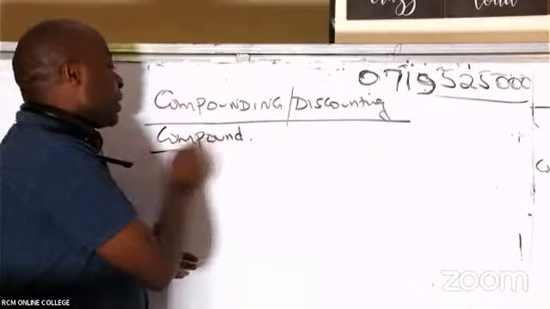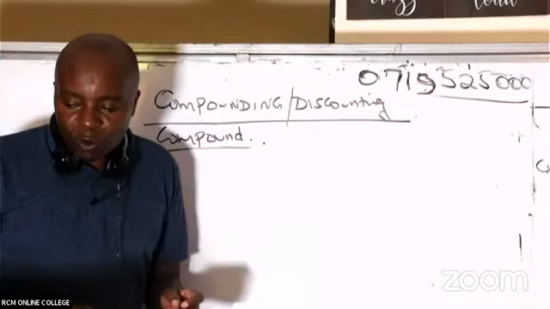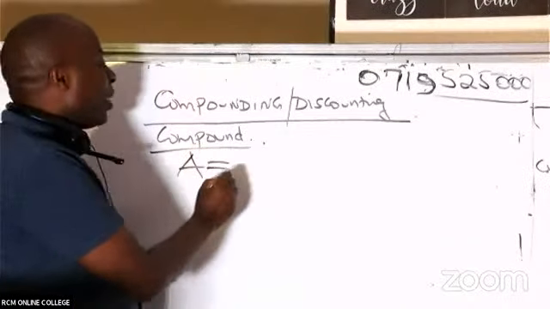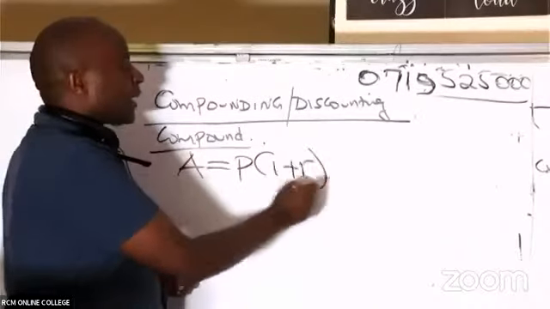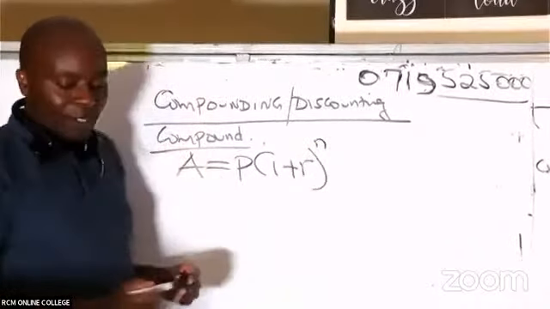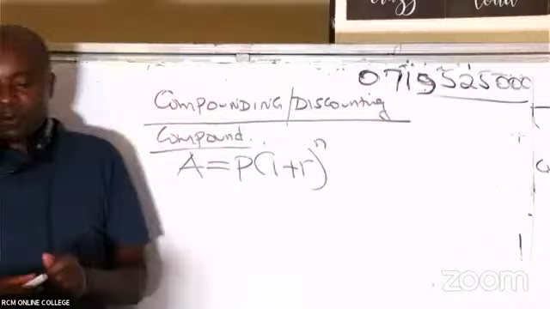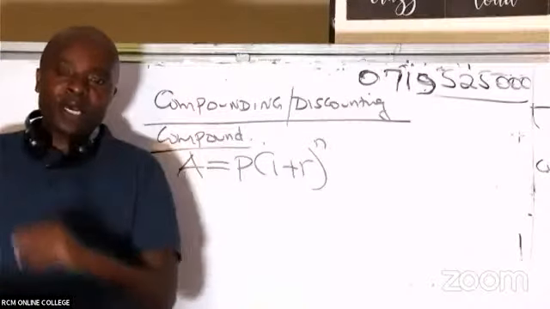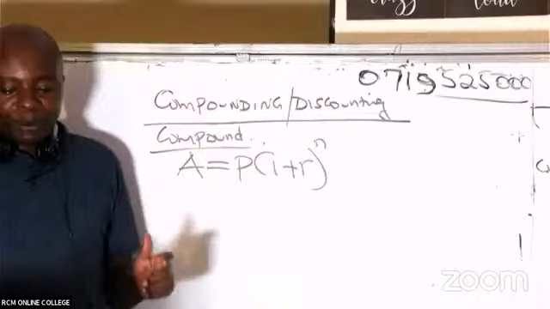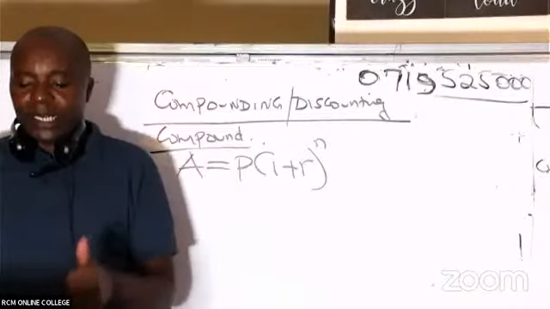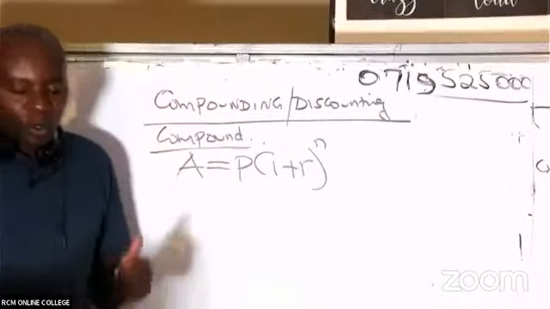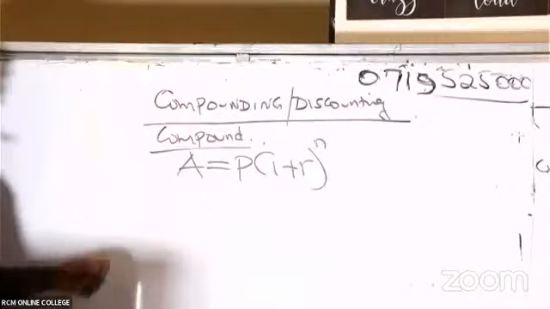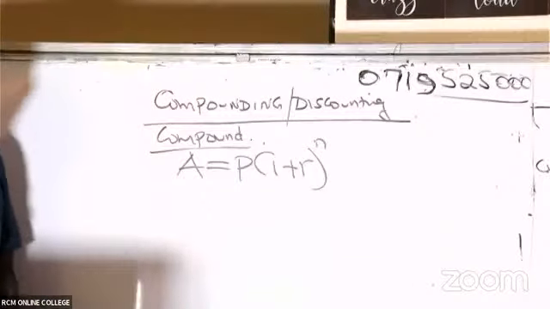Now, ladies and gentlemen, compounding is not something that I should need to expound. Compound interest is something that most of us did in high school. If you remember very well, they told us that amount equals principal into 1 plus r raised to power n. Is there somebody who is able to remember this compound interest formula? Amount equals principal into 1 plus r raised to power what? Raised to power n. Thank you so much.